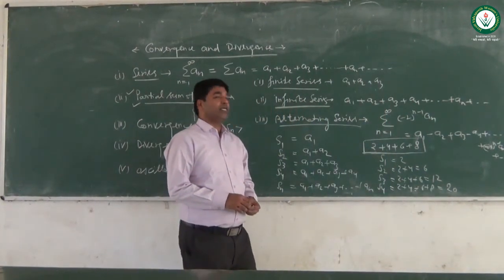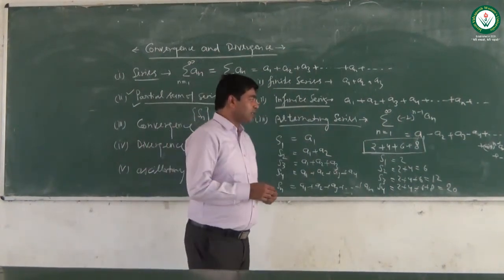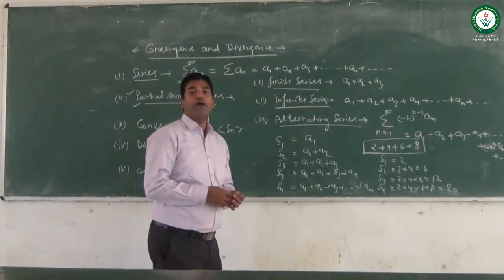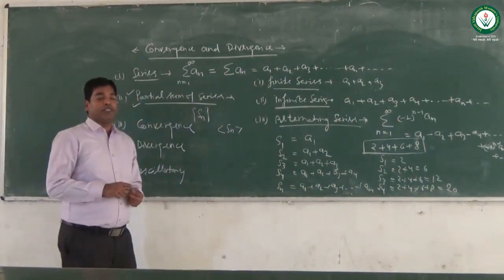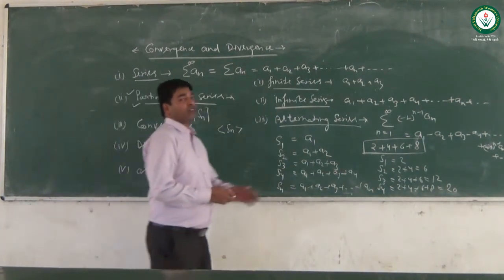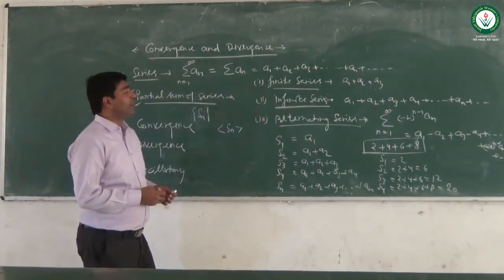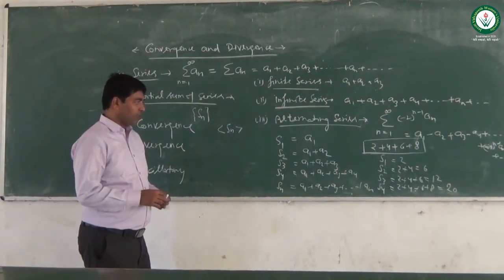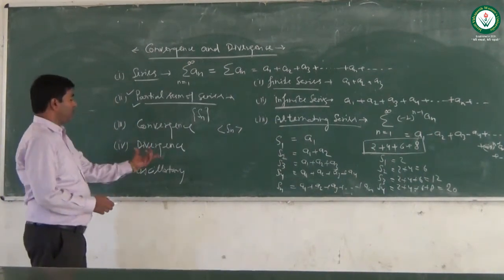It means if we are able to find the sum of the terms of the finite series, then this is called a convergent series. But this was a finite series. What will happen if it is an infinite series? Then we will see in a later example.